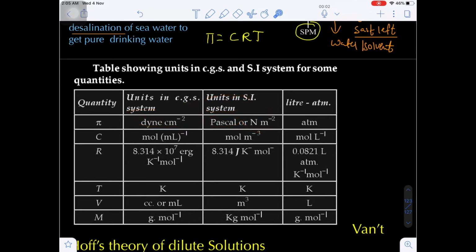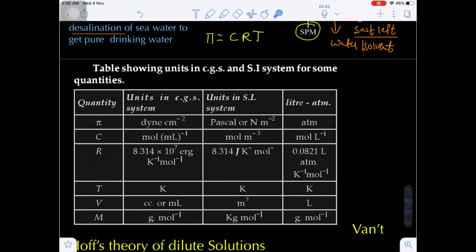But the general unit we use is the atmosphere. What is the general unit for the osmotic pressure? Atmosphere. Now what is the C? C is the molarity, molar concentration. So moles per milliliter is the CGS unit, moles per meter cube is the SI unit. The normal unit we will take is moles per liter. Now what is the capital R value?